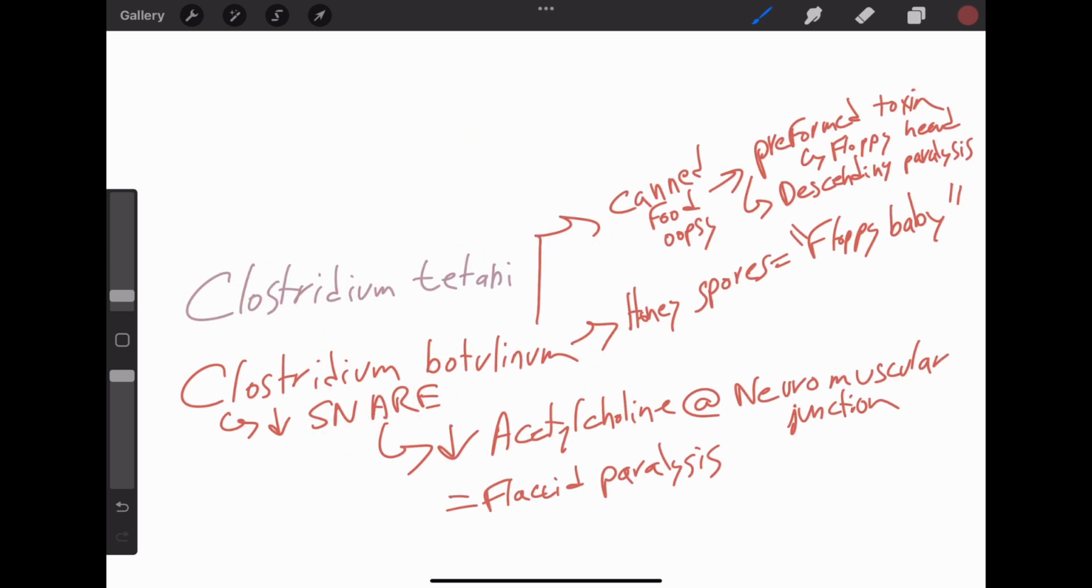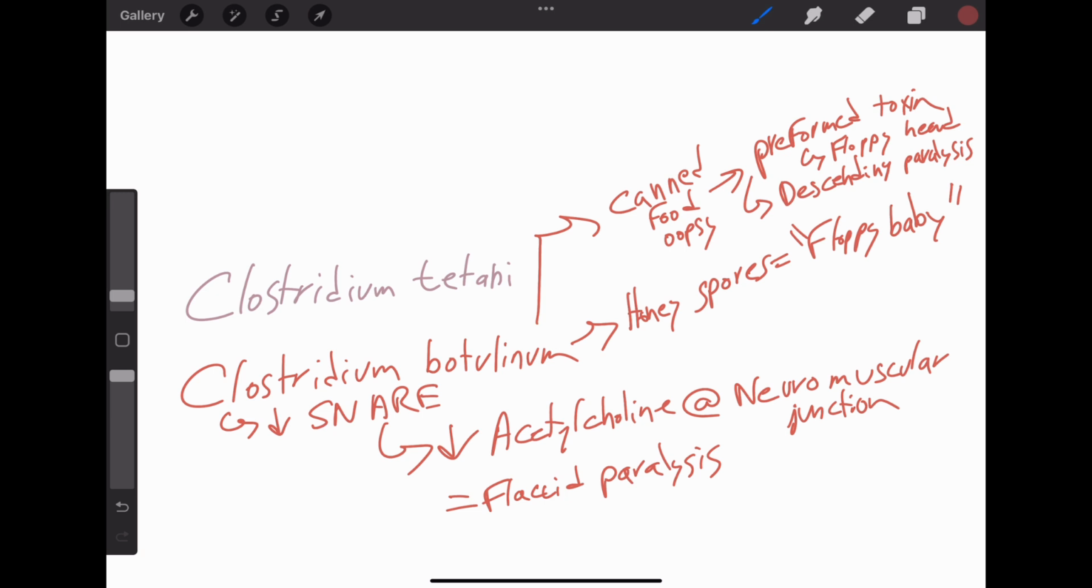Botulinum toxin also inhibits SNARE proteins, but instead of blocking inhibitory neurotransmitters, it blocks the acetylcholine release at the neuromuscular junction. This results in flaccid paralysis. Textbook presentation is an infant who ate spores in the honey, which resulted in floppy baby syndrome, or older children/adults who ingested preformed toxin from an improperly canned food. This is often associated with camping trips.